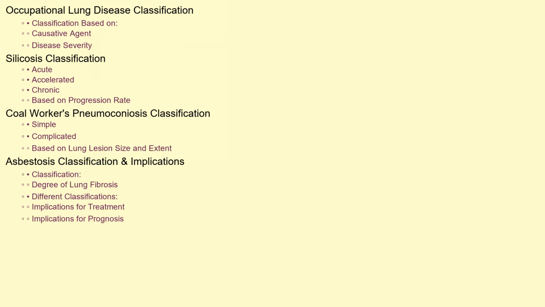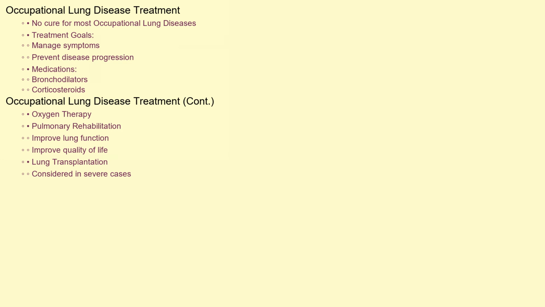Occupational lung diseases can be classified based on the causative agent and the severity of the disease. For example, silicosis can be classified as acute, accelerated, or chronic, depending on the rate of progression. Coal workers' pneumoconiosis is often classified as simple or complicated, based on the size and extent of the lung lesions. Asbestosis is typically classified based on the degree of lung fibrosis. Each classification carries different implications for treatment and prognosis.